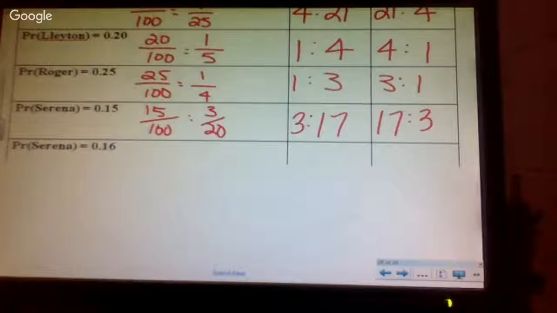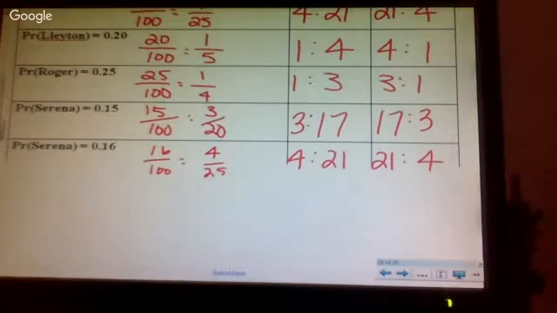I like to mock these up. It's fun. I know, it's excellent, ain't it? 16 out of 100, 4 over 25, 4 to 21, 21 to 4.